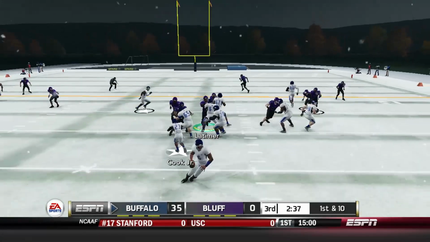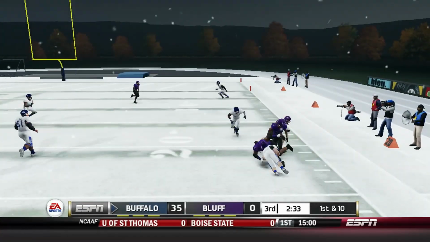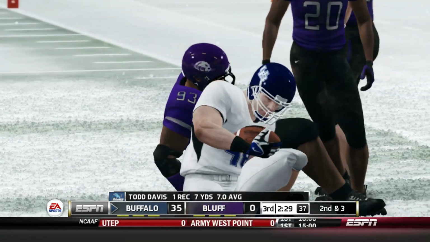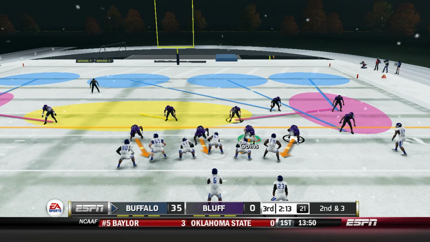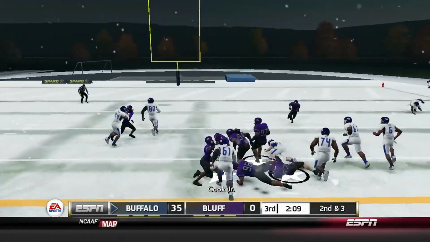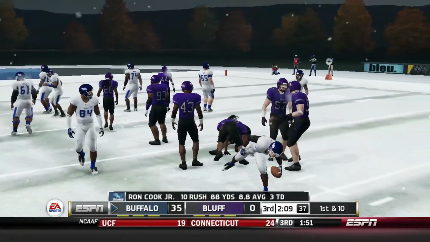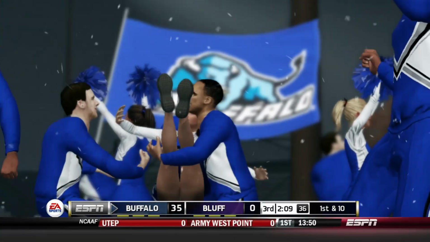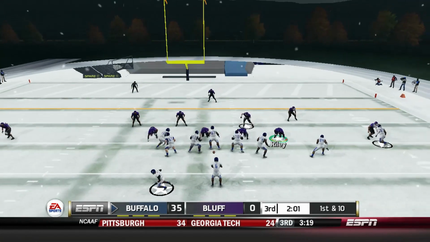Forced out of bounds. But Buffalo is driving, and they're going to continue to move forward thanks to a Todd Davis catch that goes for a 7-yard gain on that one, his first catch of the entire day. Although Buffalo is not worried about going no huddle like they usually have been doing throughout the game. At this point, they're just killing us with the sheer talent that they have on this roster compared to ours. As now, 1st and 10.